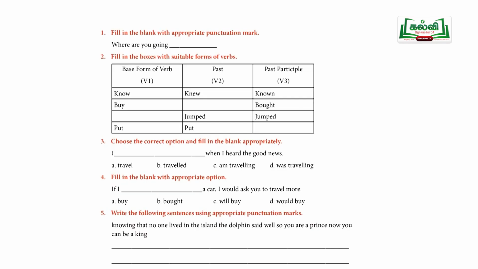Good. The next one is to fill in the blanks with suitable forms of verbs. Here they are given three verbs, V1, V2 and V3. Children, if you go through the textbook, you could have known what V1, V2 and V3 are. I will explain.